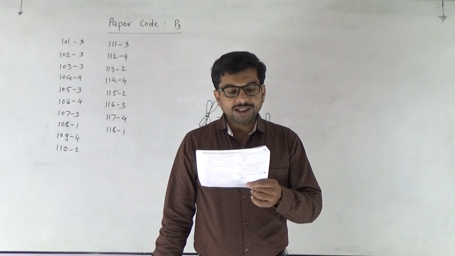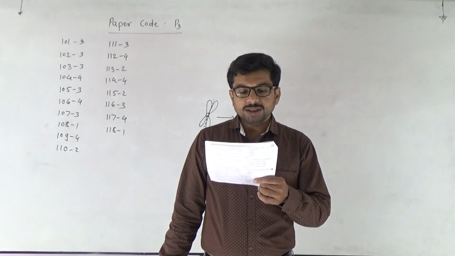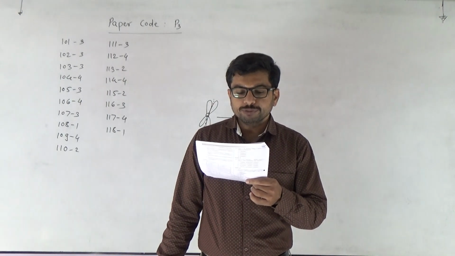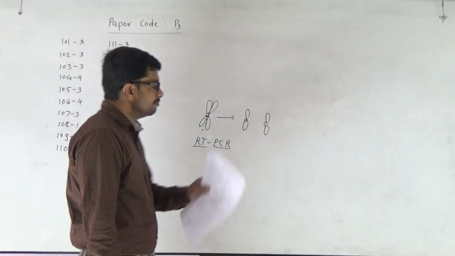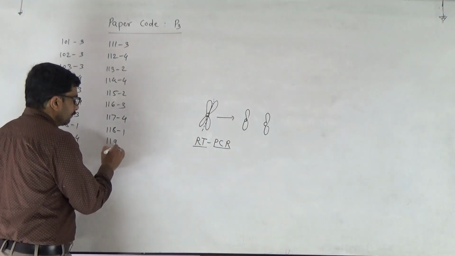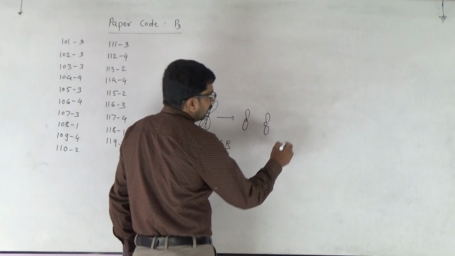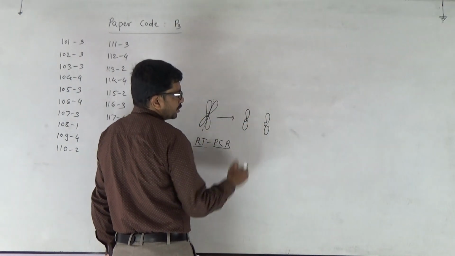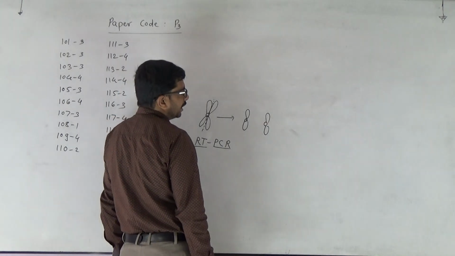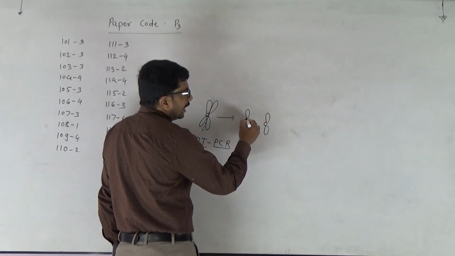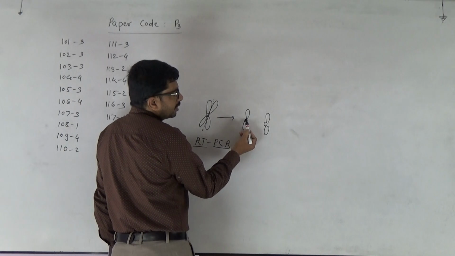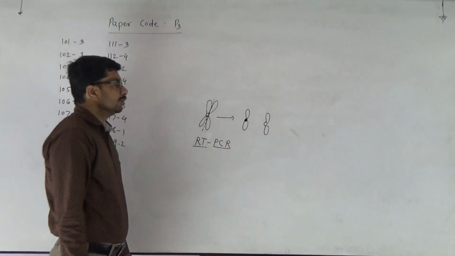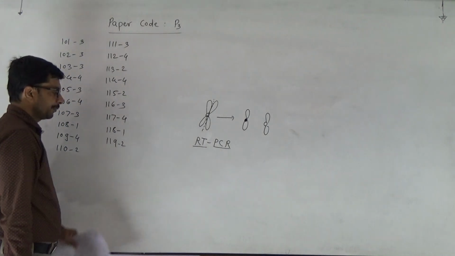Next 119. When the centromere is situated in the middle, with two equal arms of the chromosome, the chromosome is referred to as metacentric. 119, second. This is the diagrammatic representation of metacentric chromosome. Meta means middle. The centromere is present in the center, middle, and the two arms are equal. So the chromosome is called metacentric.